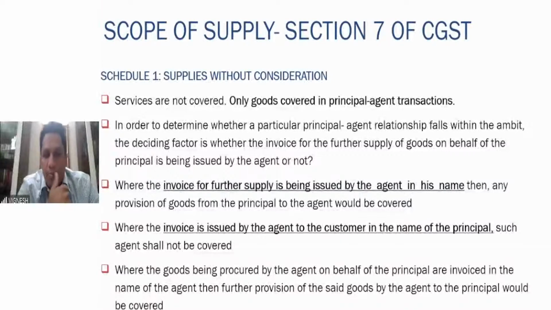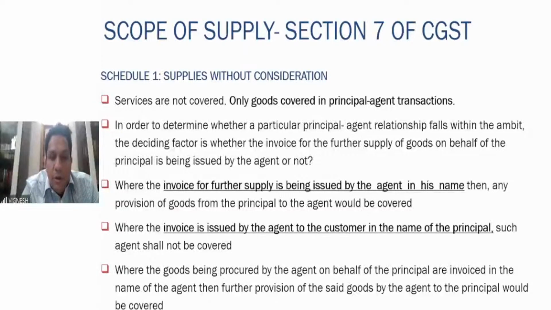Where invoice is issued by the agent to the customer in the name of the principal, such agent shall not be covered. So invoice is there, agent is there. Agent is issuing the invoice to the customer in the name of the principal. Then that agent will not be covered. Only those agents will be covered who are raising their invoices in their own name. Right? Where agent is raising invoice in the name of that principal only, such transaction agent will not be covered.